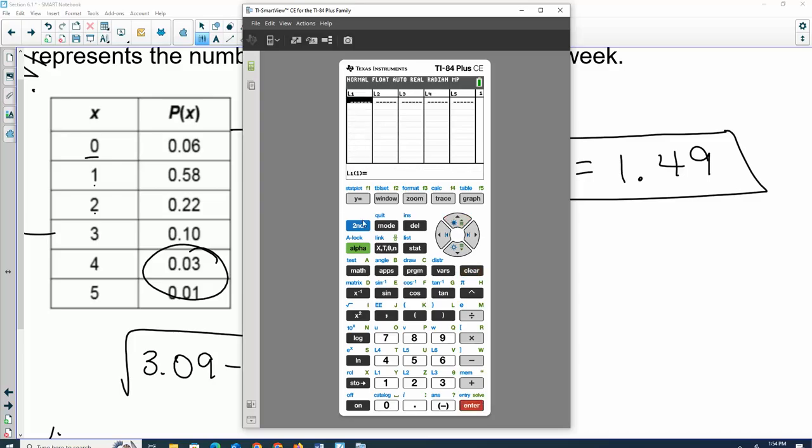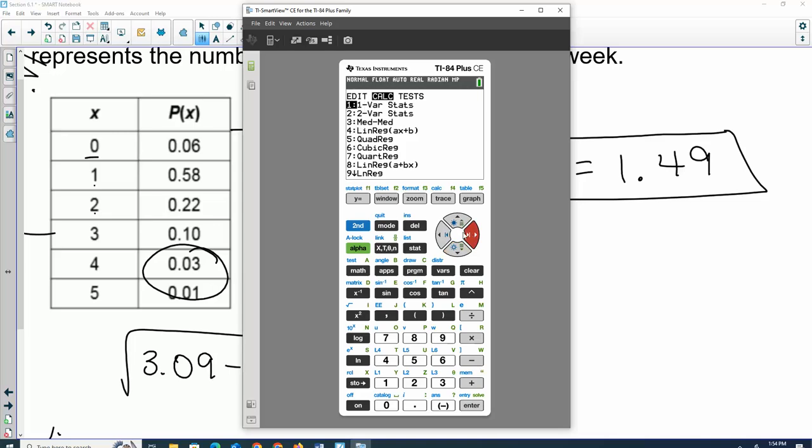It does matter that they are in the same order because you have to keep the probability with the number. Does everybody have that?